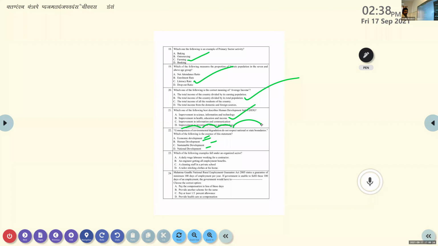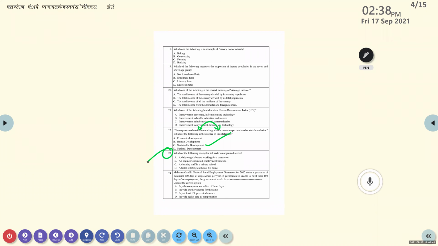So completed. No other answers are there. Okay. So here you can see consequences of environmental degradation. Environment. So that is always related with that term sustainable. Right. Sustainable development. Mark that. Okay. Sustainable development.